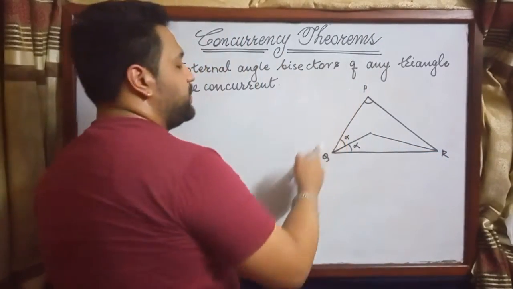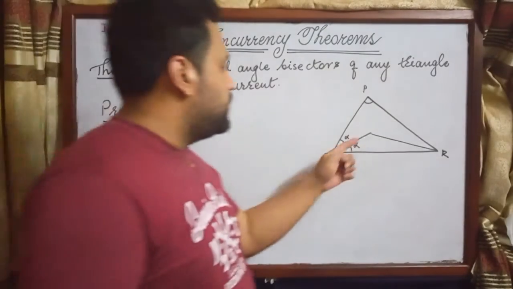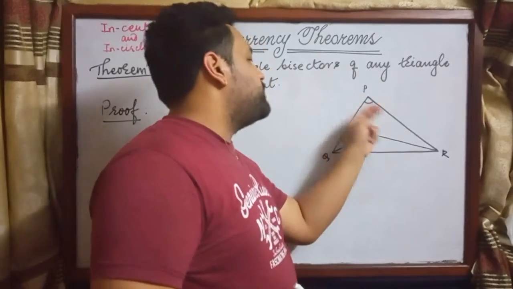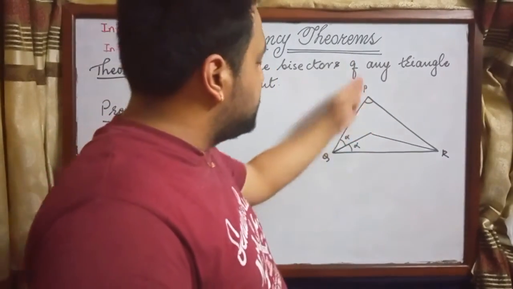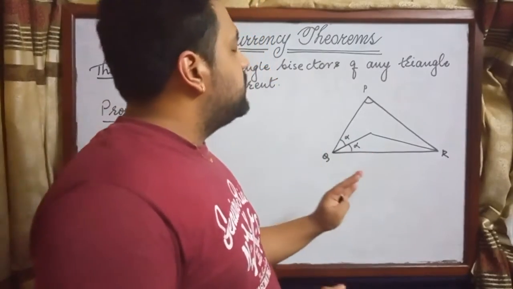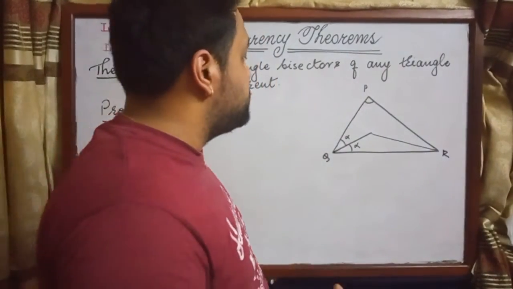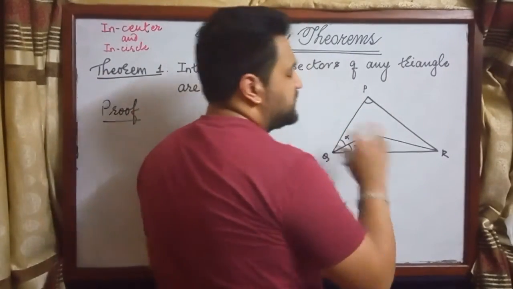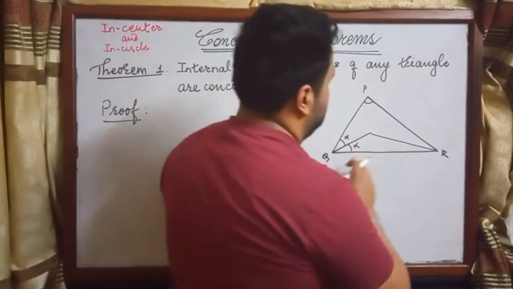This is any triangle PQR, and I'm not considering the cases where one of the angles is right angled or obtuse angled, or the case that it's an acute angle triangle, because it's not going to matter in this case. In other concurrency theorems, that'll play a crucial role, but not in this one. This is the simplest concurrency theorem.